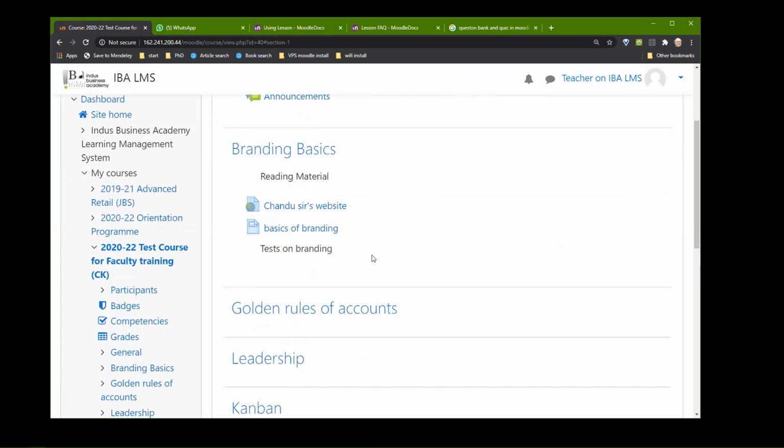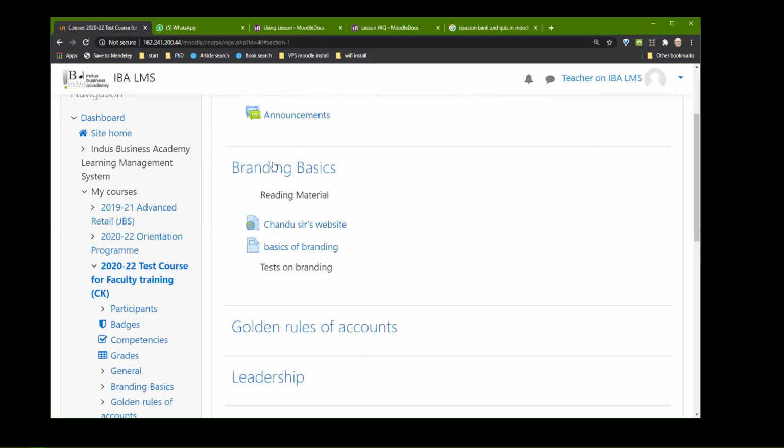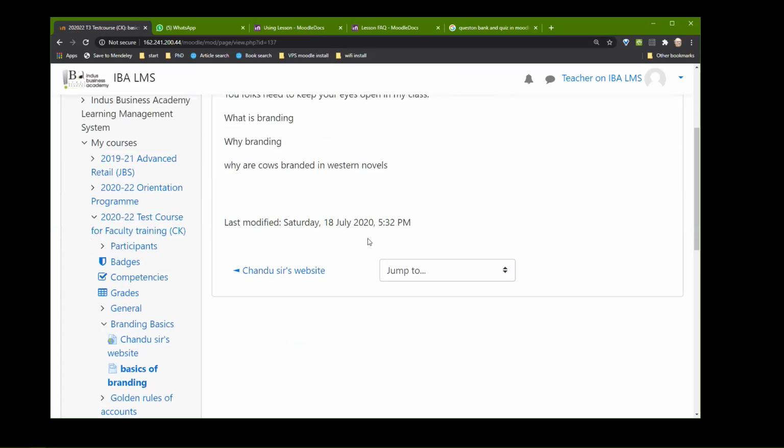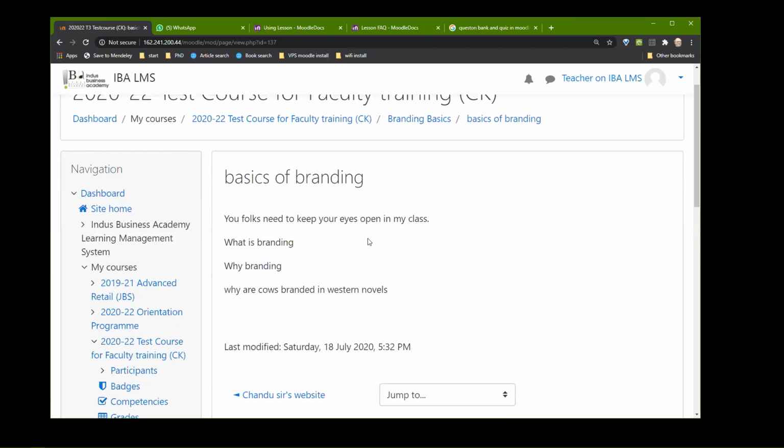All right. So I turned the editing off and you can see how this is. This is how the students are going to see it. Suresh sir, are you clear? Yes, sir. And if they click on this, okay, they will see this. Whatever page we have created.